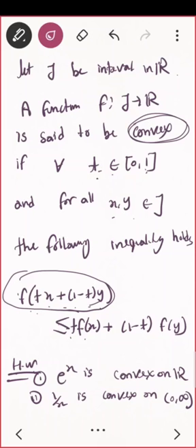And 1 by x. These are quite simple problems. If any one of you have solved it, then you can send it to me. I'll just tell you. Now, in the last class I told you that this method of proving convex and concave may be quite lengthy. So let us use the application of derivative. Let us use derivative to help us out from here. Correct?